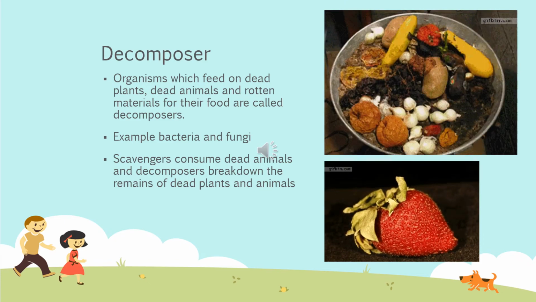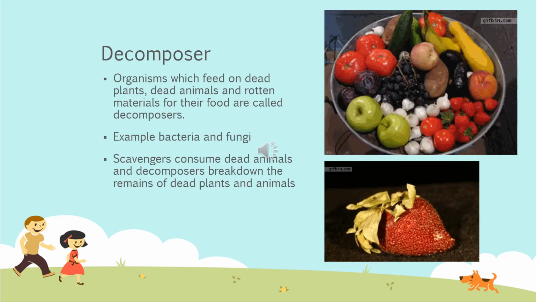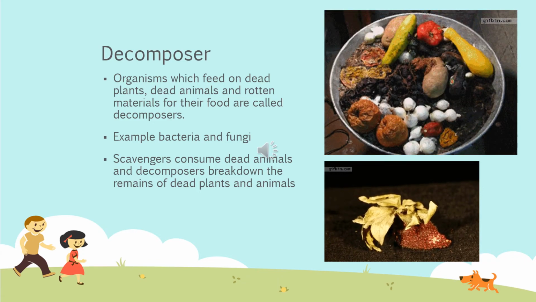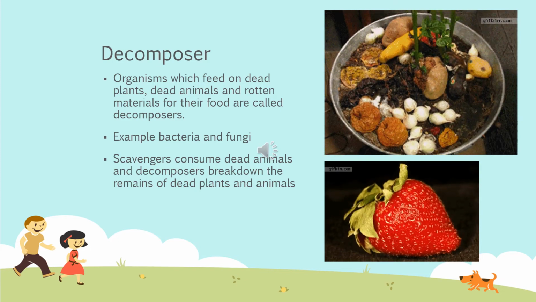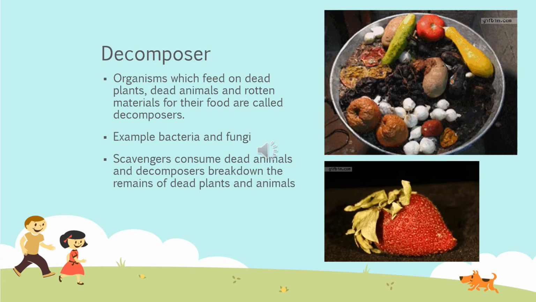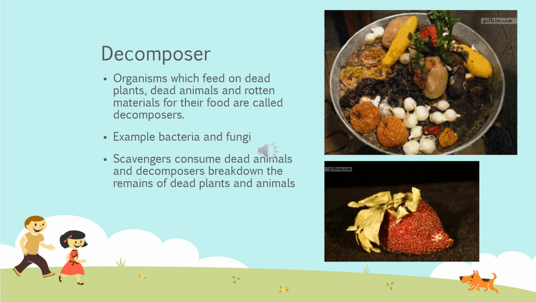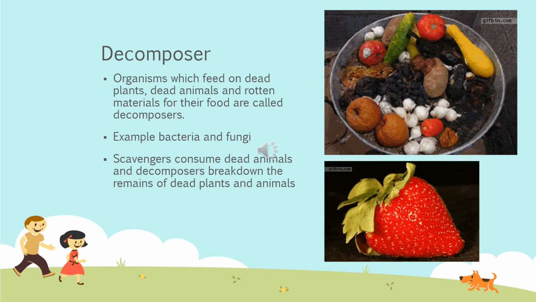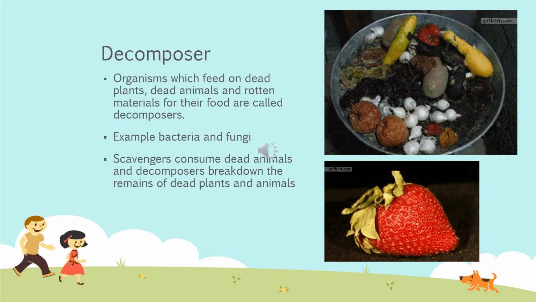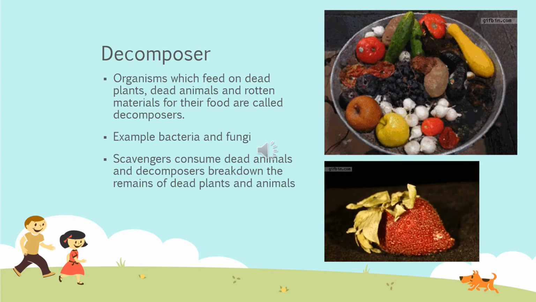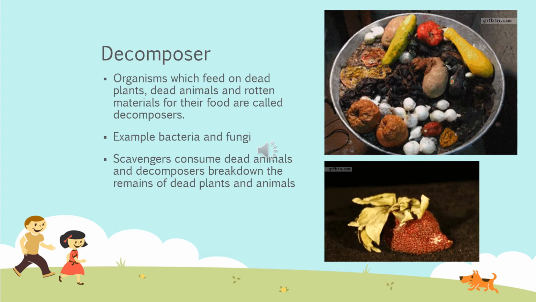Organisms which feed on dead plants, dead animals and rotten materials for their food are called decomposers. Decomposers can be bacteria, fungus. Scavengers consume dead animals and decomposers break down the remains of dead plants and animals. Scavengers we are going to study in the next slide, but another example for decomposer is